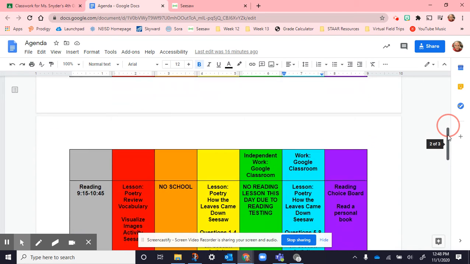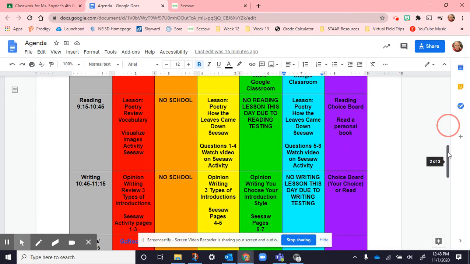For reading this week, we're going to do some review of poetry. Here we're going to review the vocabulary and talk about how we can visualize images. And then Tuesday, no school. Wednesday, we're going to start reading a poem called How the Leaves Came Down. This is all on Seesaw, and here they'll do questions 1 through 4 for their independent work.